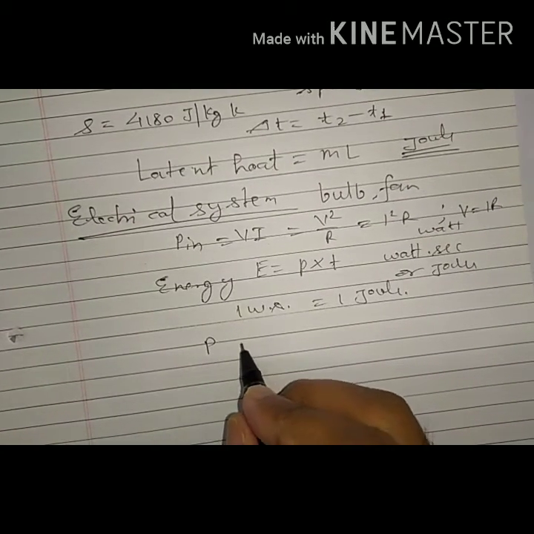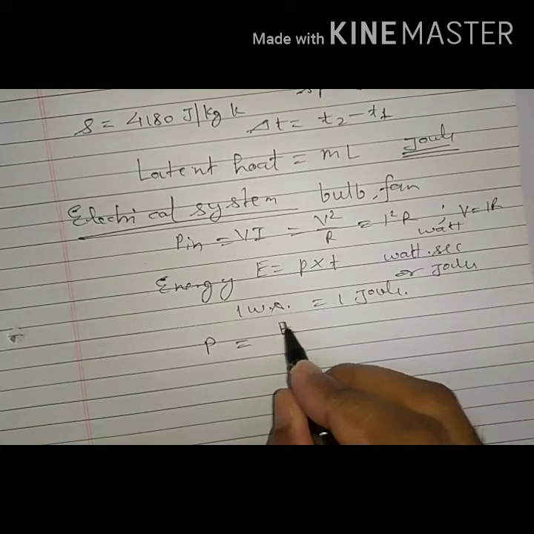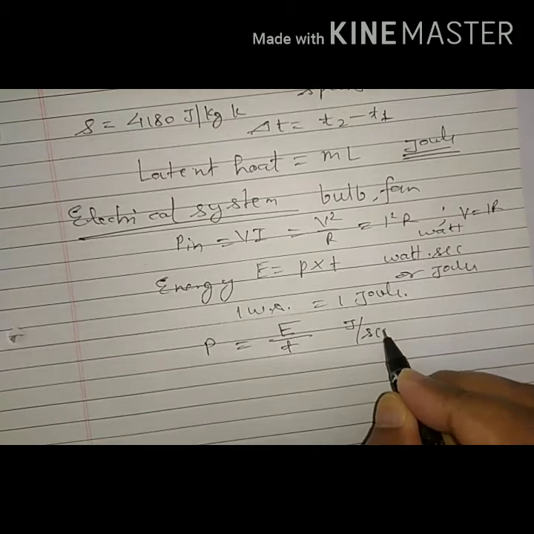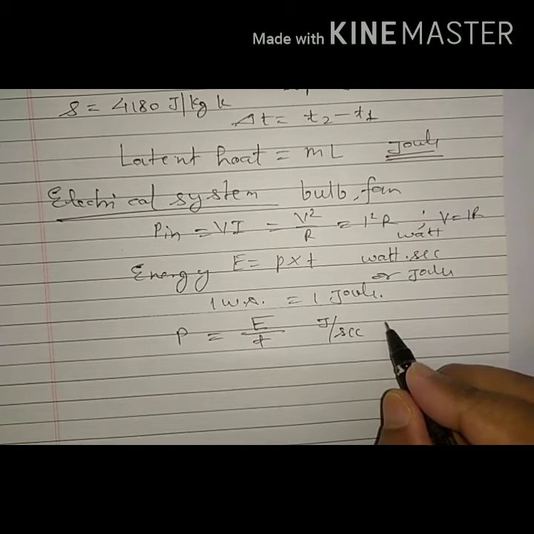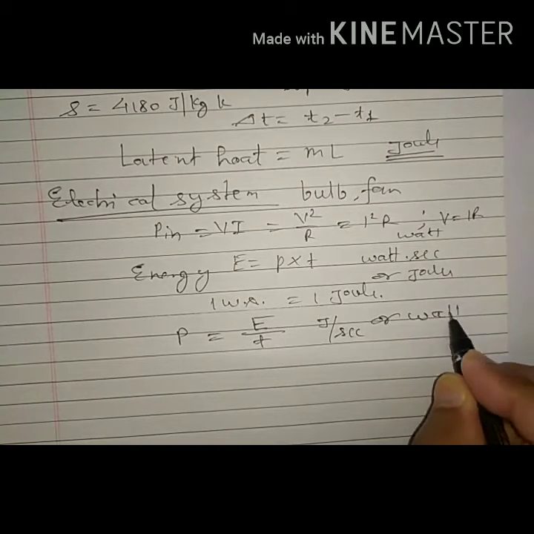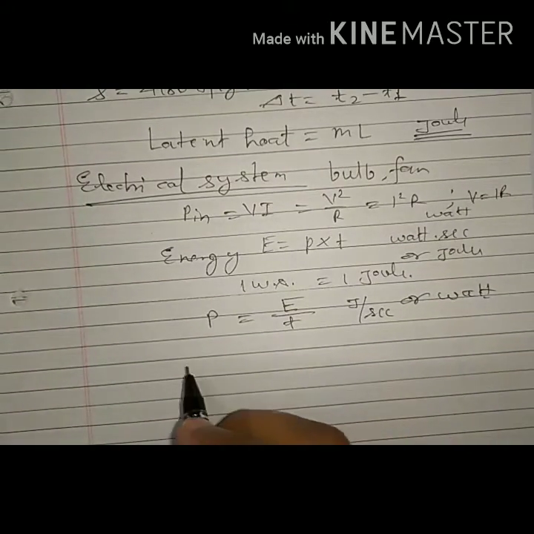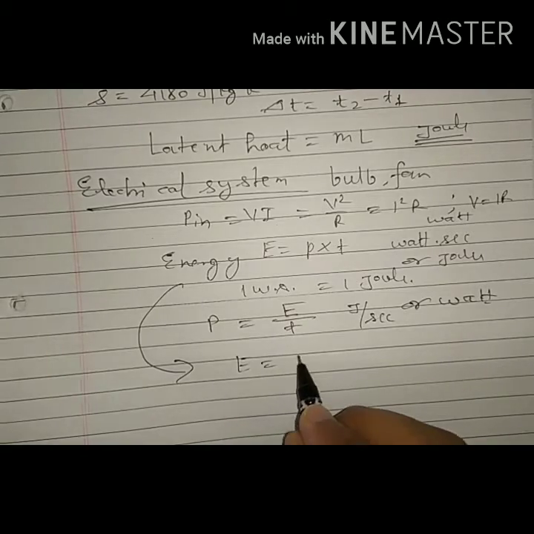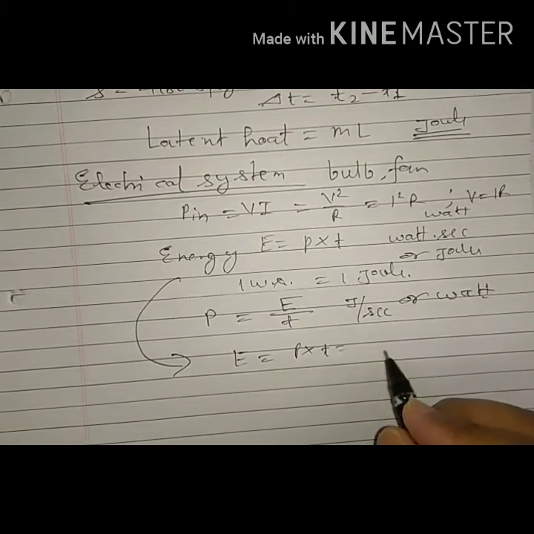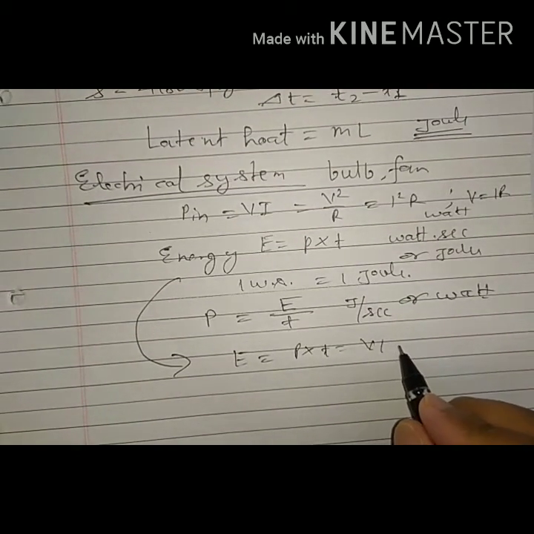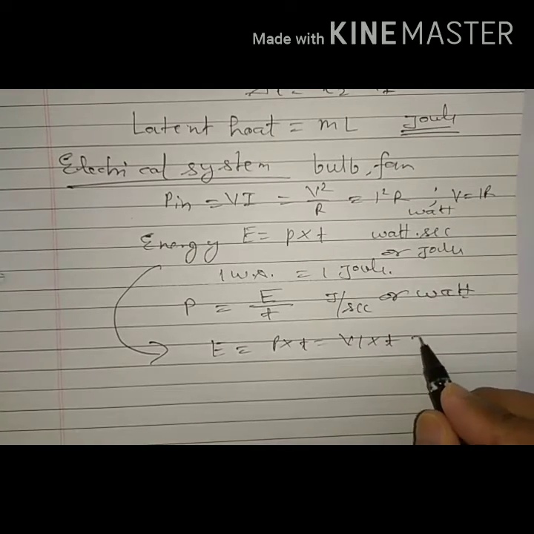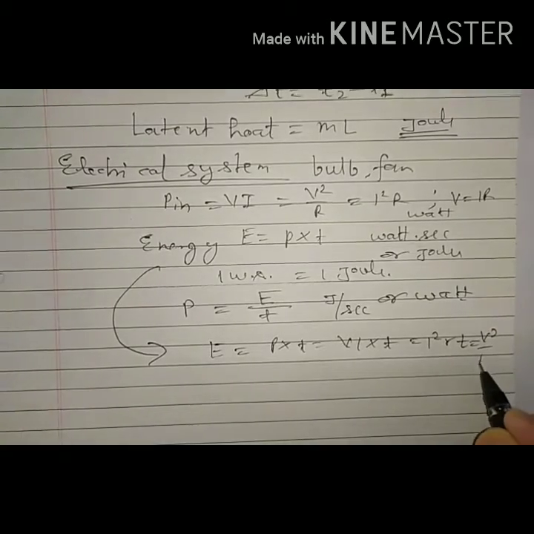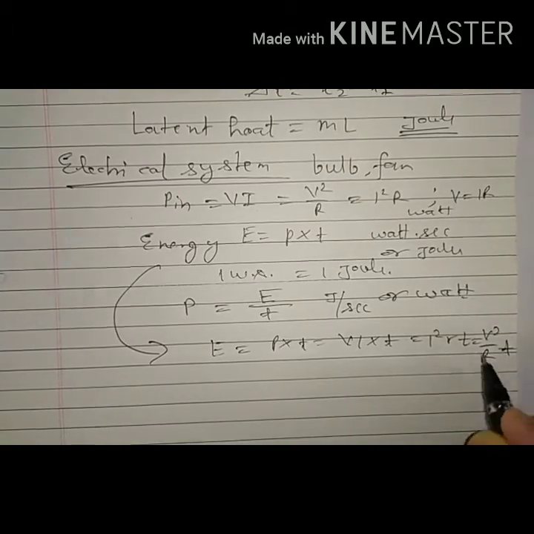And we can write here power as energy by time also, that is joule per second. This will be also written as watt. Here energy, which is power into time, in electrical terms we have power VI into time T, or I square R T, or V square by R T.